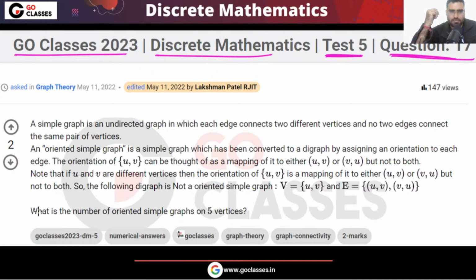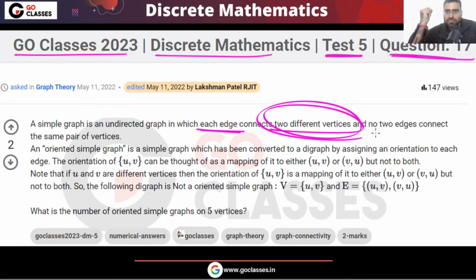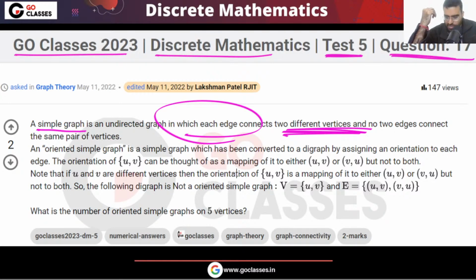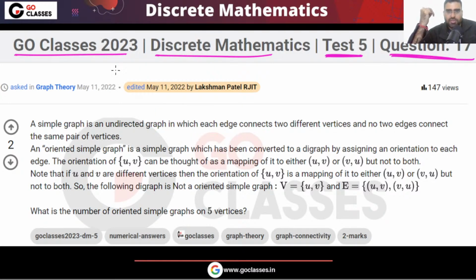Okay, now let me try. Just wait. Read the question. The question gives the definition of a simple graph. A simple graph is an undirected graph in which each edge connects two different vertices. This is the usual definition, right? Do you agree? Each edge will connect two different vertices. It means there is no self loop, correct?